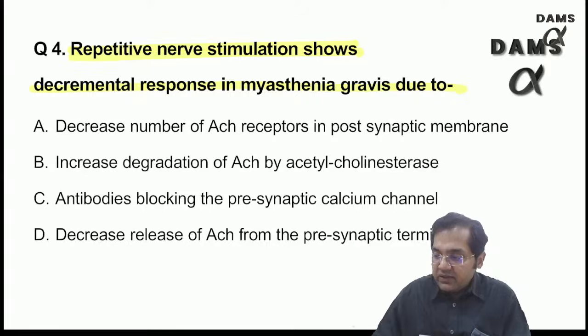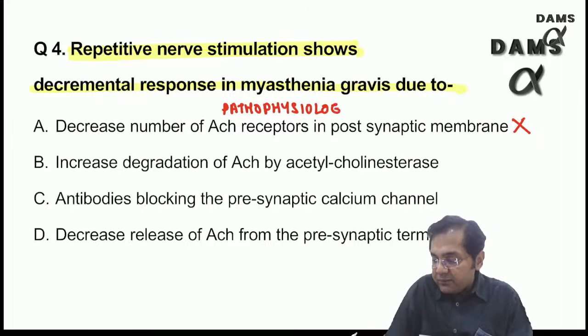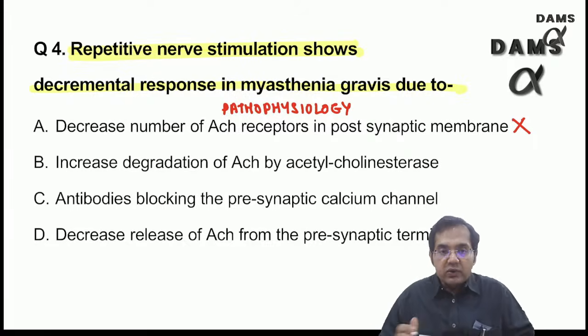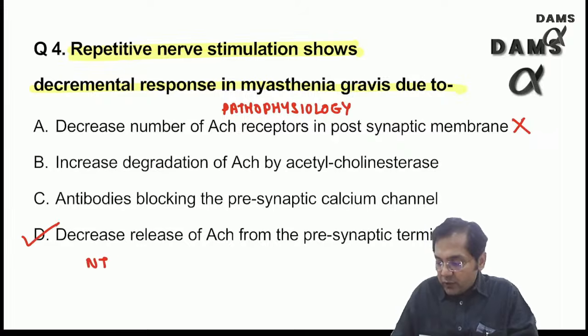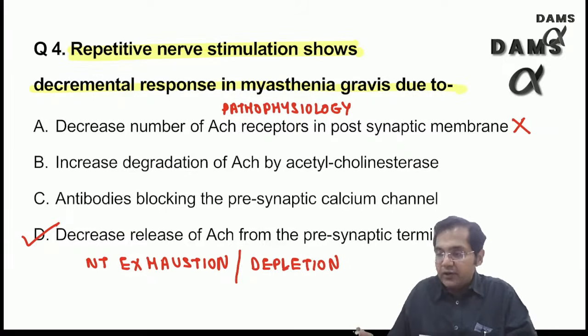So please understand, people are saying that answer should be A, but please understand this is wrong. The reason is this is the pathophysiology. I am not asking you what is the reason for myasthenia here. I am asking you, if I keep on stimulating again and again, then why is the response reducing? So the best answer is there is exhaustion of the neurotransmitter. So neurotransmitter stores are depleted. Exhaustion or the depletion of the neurotransmitter stores.